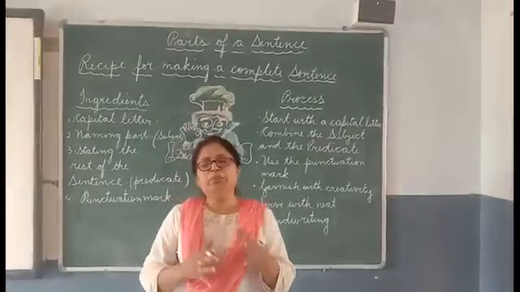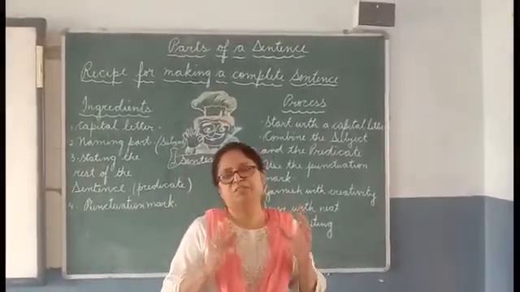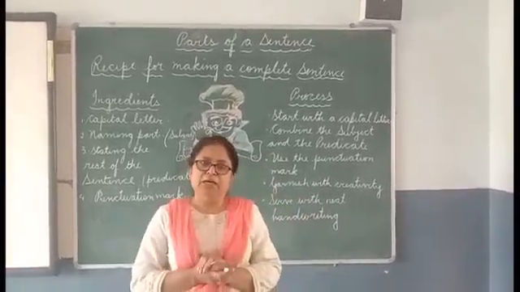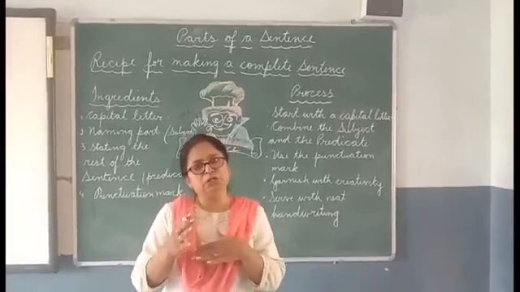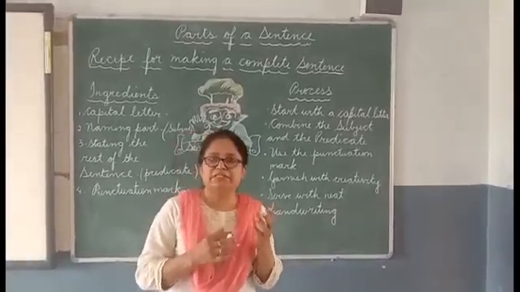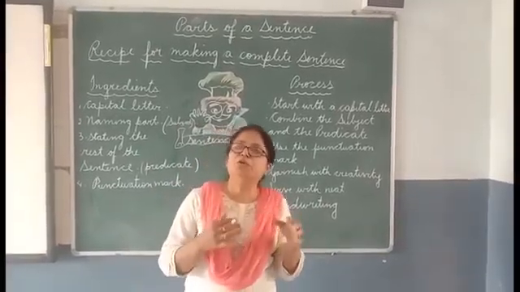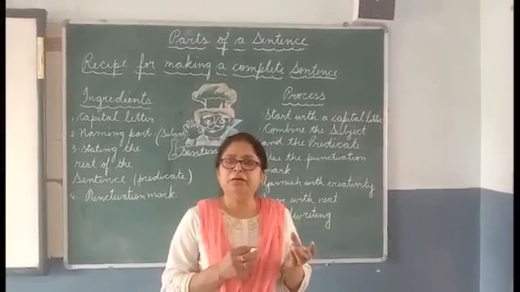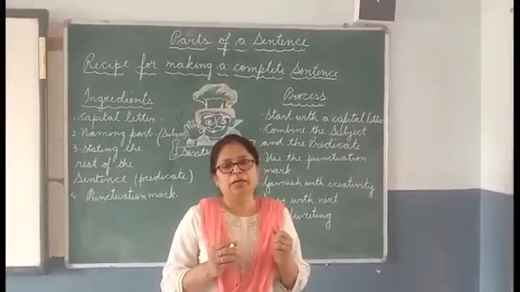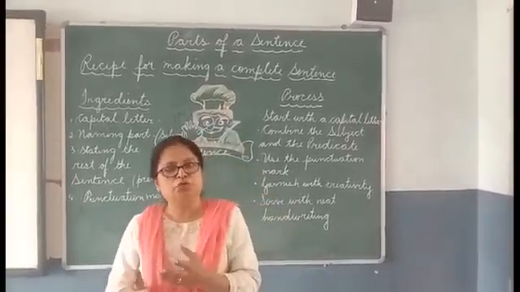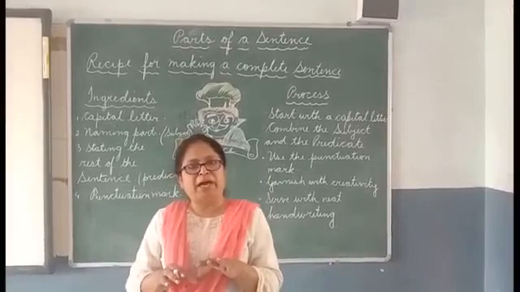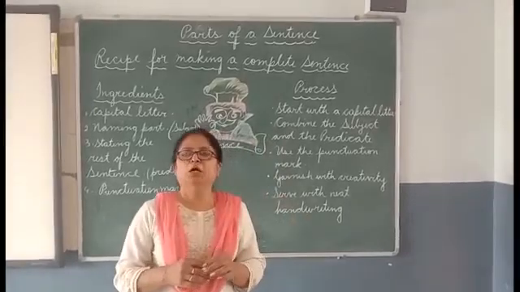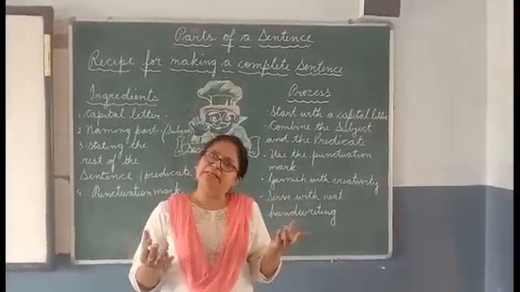Children, whenever you make a sentence, you keep a recipe in mind. See, when you make Maggie at home, you have a recipe for that. And you have some ingredients which you need to make Maggie, and you also have a process how to make Maggie. For example, when you want to make Maggie, you need Maggie, some Maggie masala, water and so on. And the process is that you have to put the pan on the stove, put water in the pan, and then you open the packet of Maggie and put the Maggie and the Maggie masala. You wait for 2 to 3 minutes and the Maggie is done.